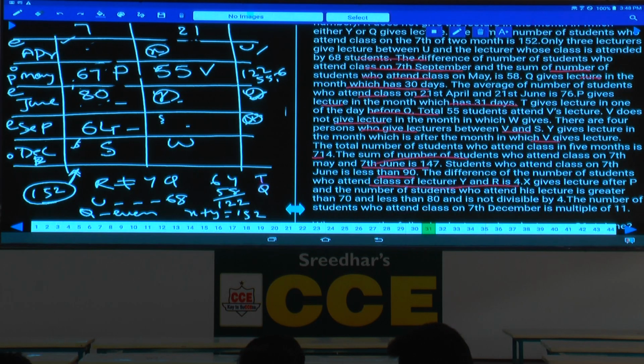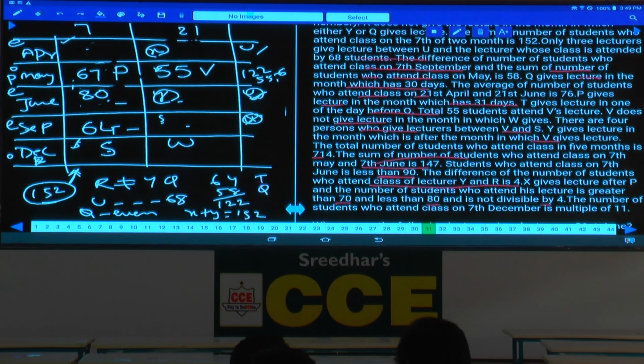The other leftover is P. P is 67. As P is 67, what is the other information here? X gives lecture after P. X is after P, and the number of students who attend his lecture is greater than 70 and lesser than 80, and it is not divisible by 4. The number of students in class 7th is a multiple of 11.